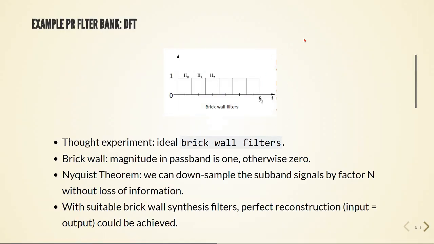Here we see an example of a perfect reconstruction filter bank. In this case we would use ideal brick wall filters, and brick wall filters have magnitude in the passband equal to 1 and otherwise it's 0. We need to pay attention to the Nyquist theorem, so we can downsample the subband signals by a factor N without loss of information, and with a suitable brick wall synthesis filter we can achieve perfect reconstruction, where the output is equal to the input.